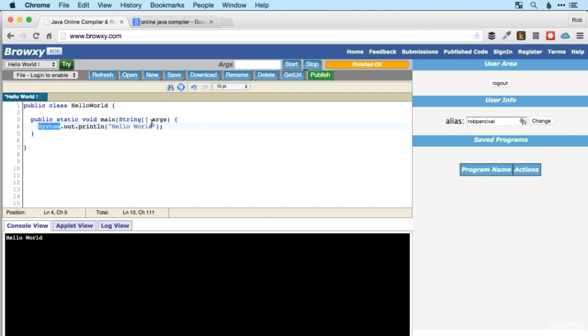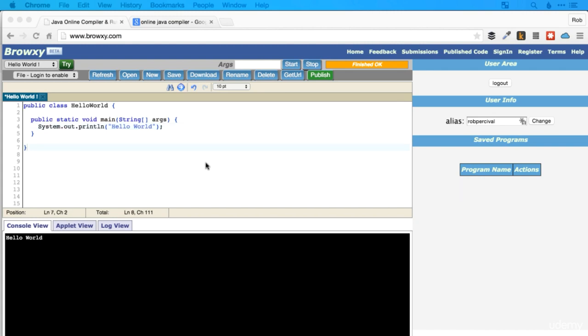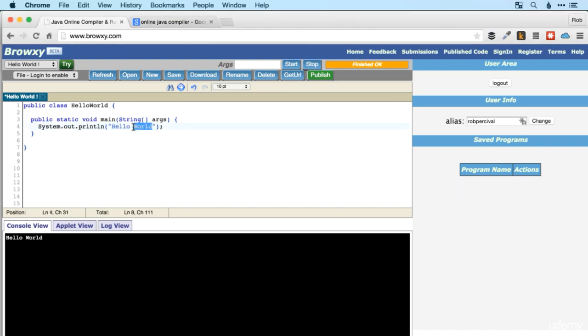And then this last line is something completely new, but it's fairly straightforward, I hope. So we're using a system function here, and then we're outputting something. So we use system.out and then .println. And the line that we want to print is hello world, which we put in double quotes there and in parentheses as well. And then every line in Java that doesn't have a curly bracket will have a semicolon to show that that line has been completed. All right, so it's fairly trivial, of course, to change that from hello world to hello Rob.